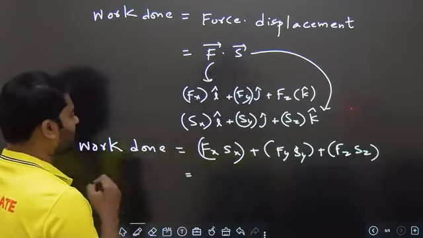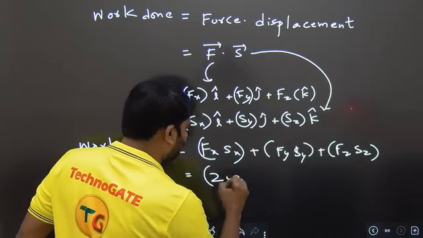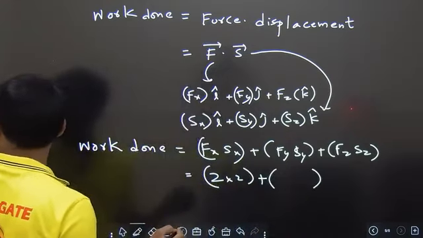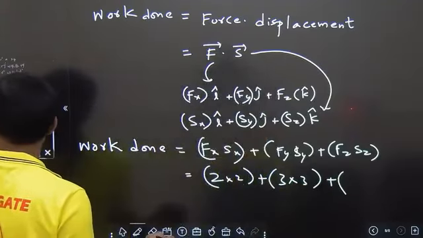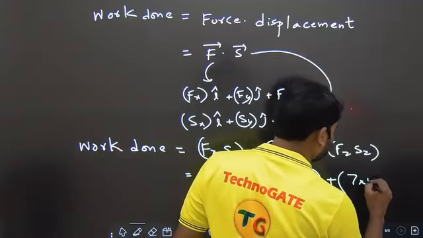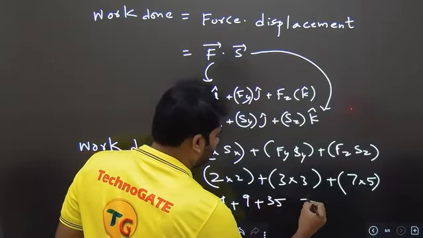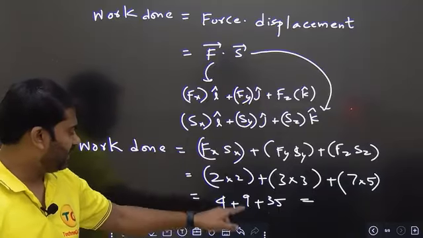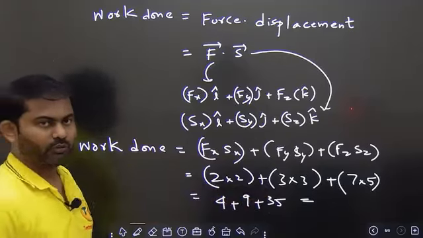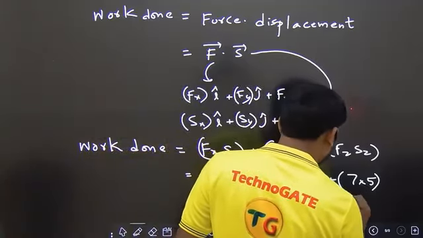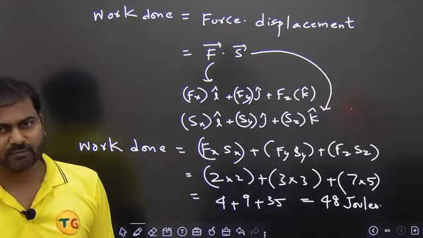So let us substitute the values. Fx, Sx values: 2 into 2. With this step you may already have got the answer; you can solve before I do. Then it is 3 into 3, and Fz into Sz is 7 into 5. 2 2s are 4, plus 3 3s are 9, plus 7 5s are 35. If you add all of them, 9 plus 35 is 44, 44 plus 4 is 48. 48 joules. Work done or energy is given in SI units as joules.